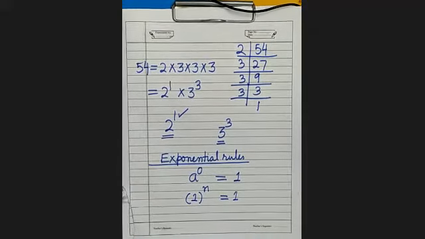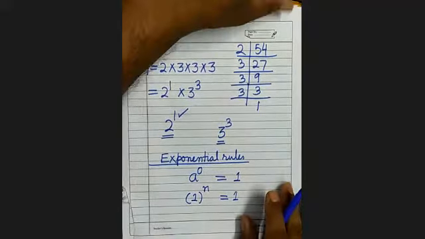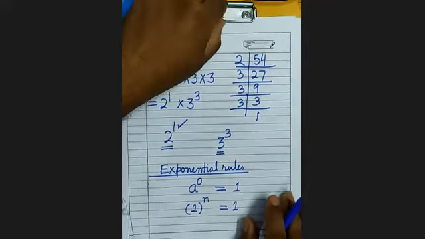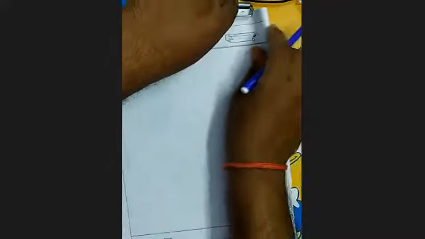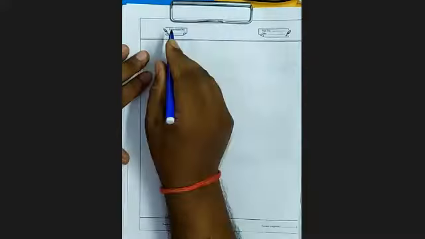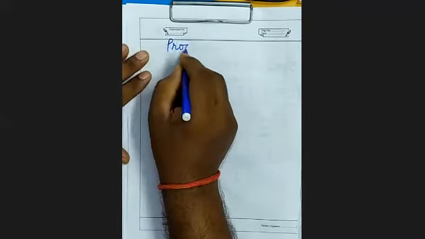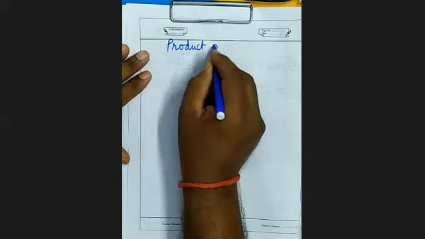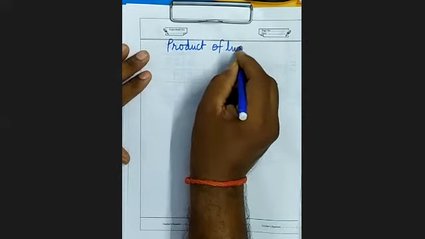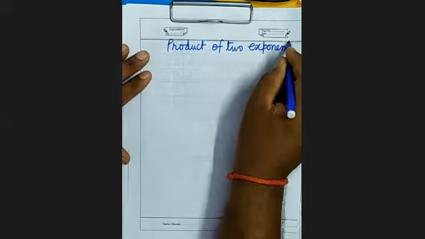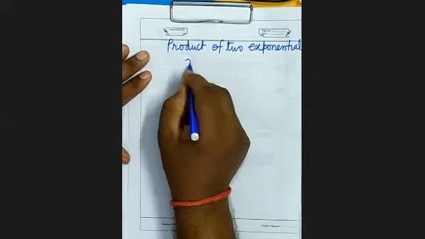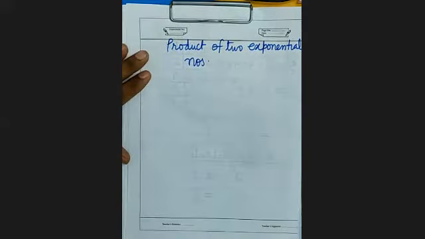Now see here, after this, product of two exponential numbers. दो exponential numbers का product.